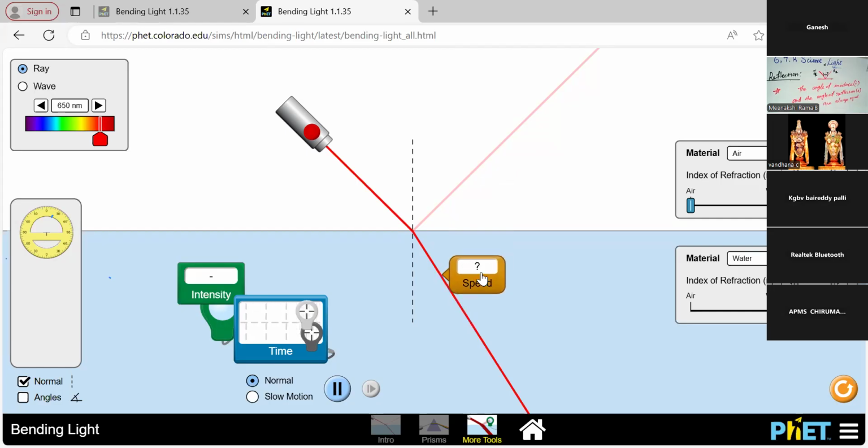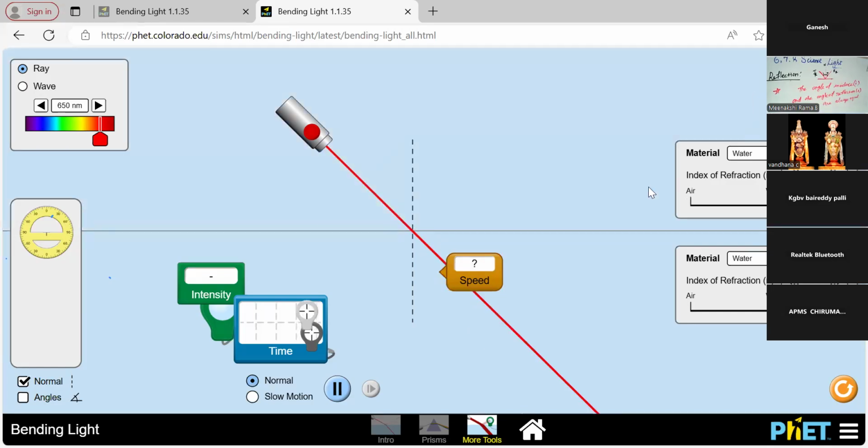And then in the water medium, the speed of the light is slightly different compared to the incident ray. So we just change the medium to water. The below part is water, 0.75, and the above part is also a water medium. This is also 0.75. At this speed, the light passes from one part to another part.